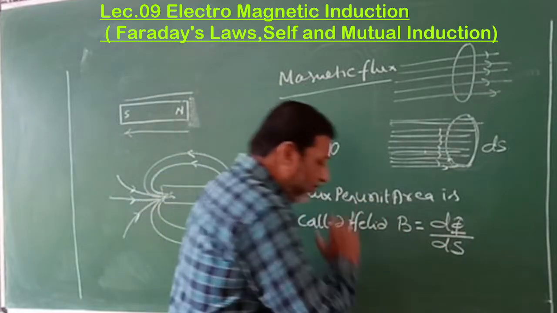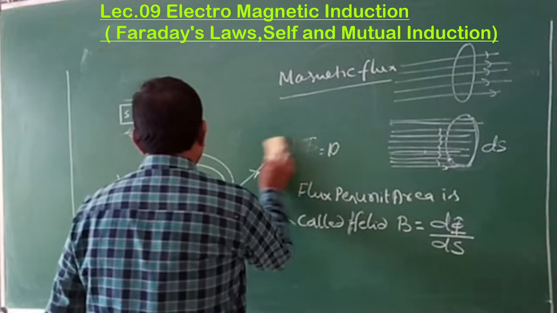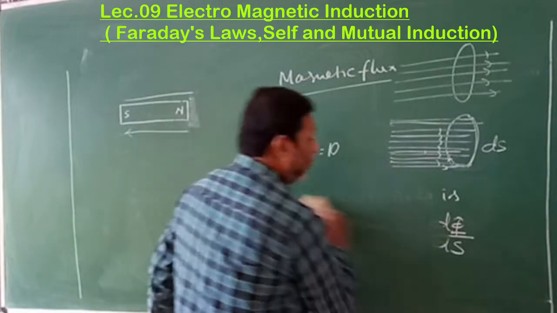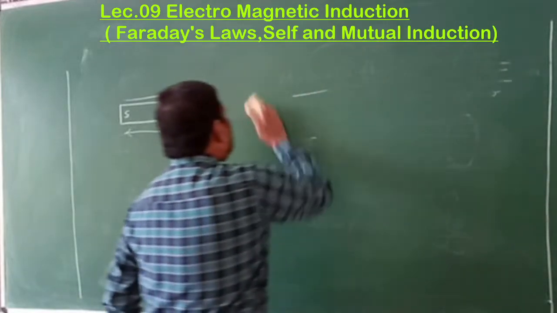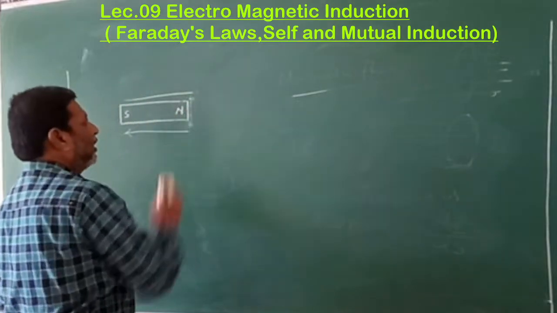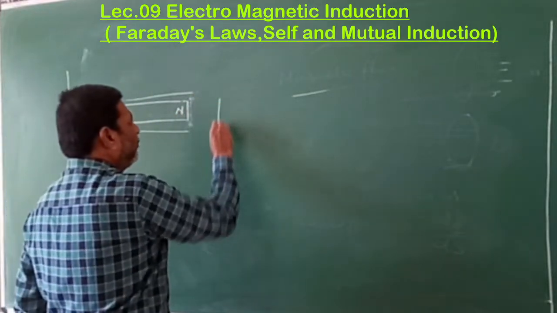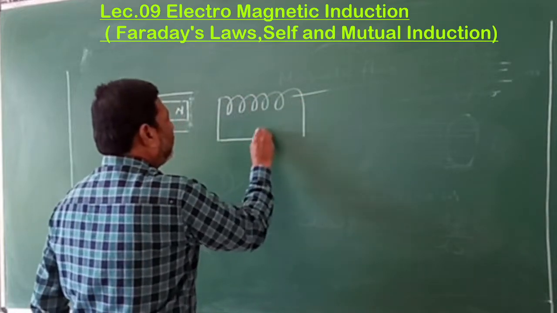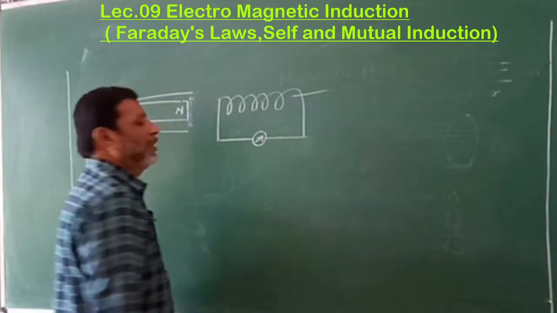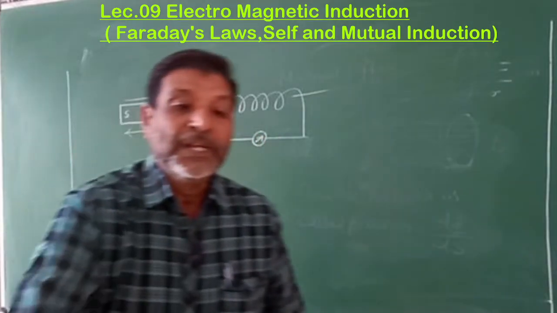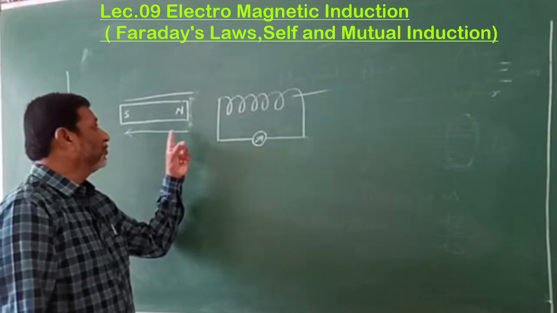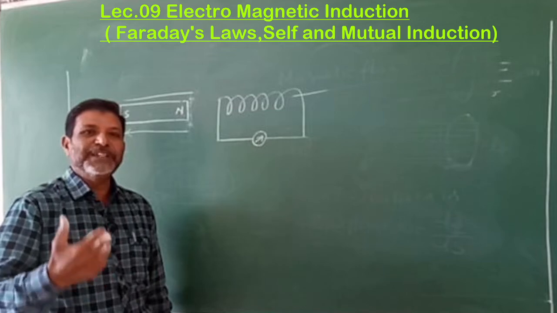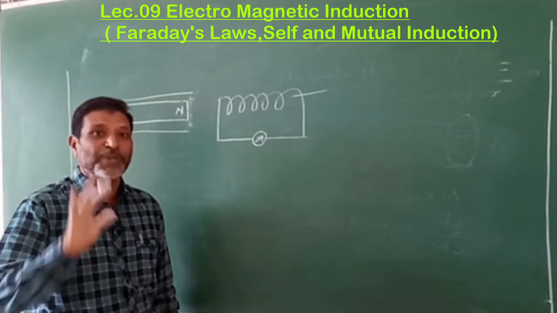Now see, these are the three points. With the help of this, let us try to understand the main point here: out of these two, the magnet and the coil, if any one is in motion, then only there is a current. If both are at rest, then there is no current, isn't it? If the speed of motion of the magnet or the coil is more, you will get more current. If the speed is less, you will get less current. Why is it so?